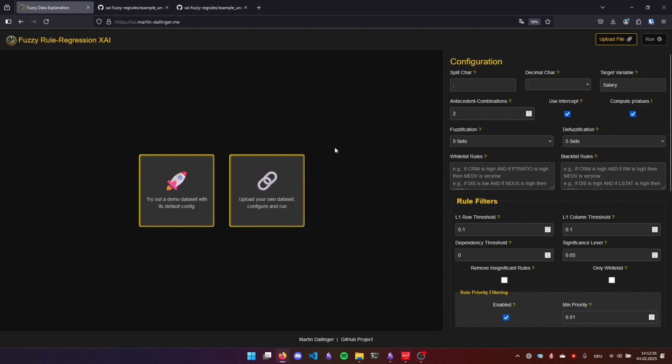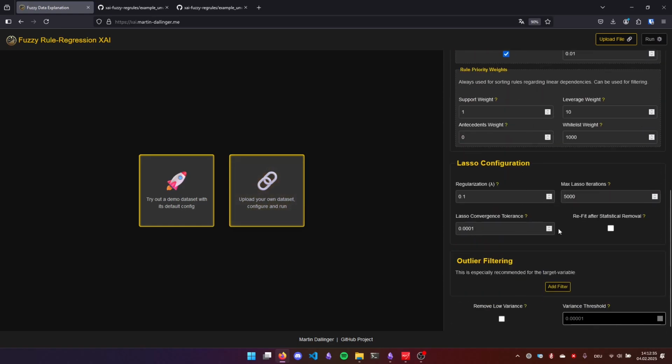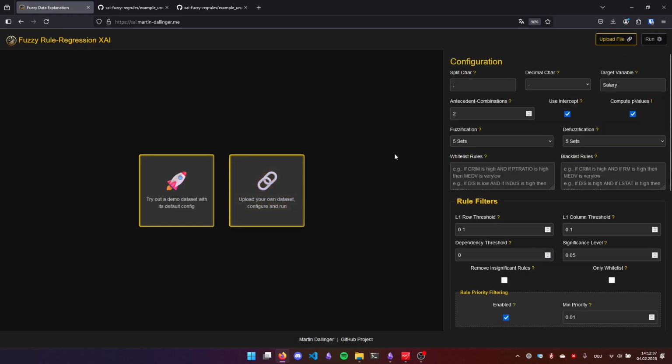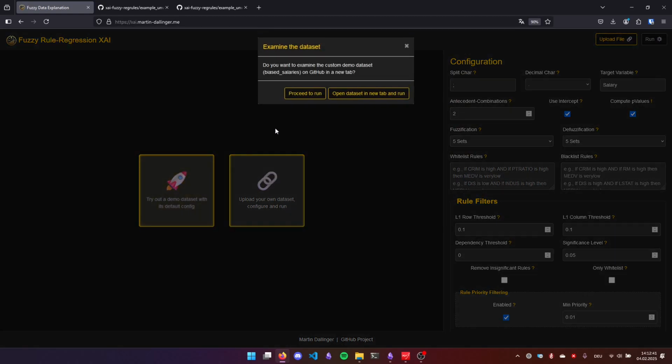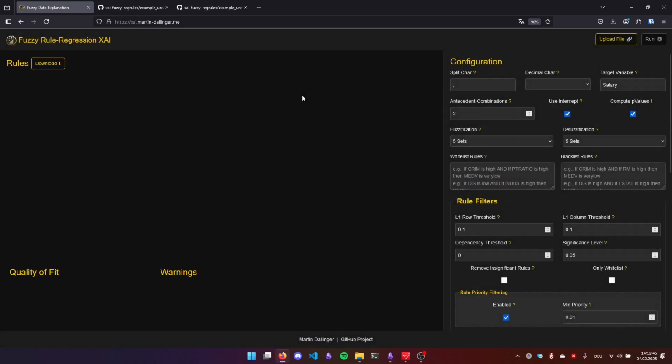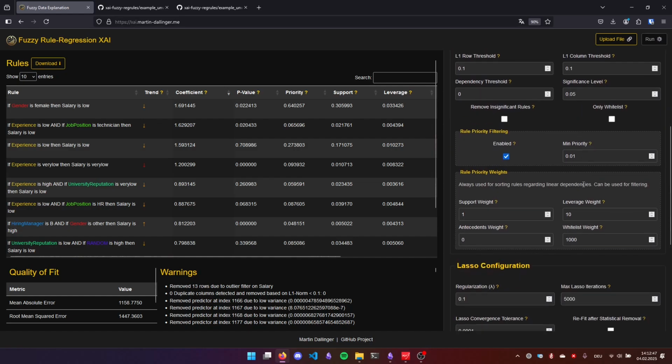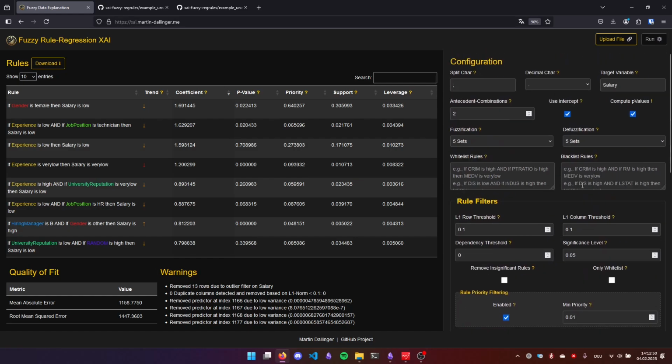You can, of course, either examine your own dataset here and then set the configuration parameters, which I will explain shortly, or you just try the demo dataset. I will not open it in a new tab since it's already open here, and go with the default config parameters essentially. So what do we see here? We see the framework in action essentially.